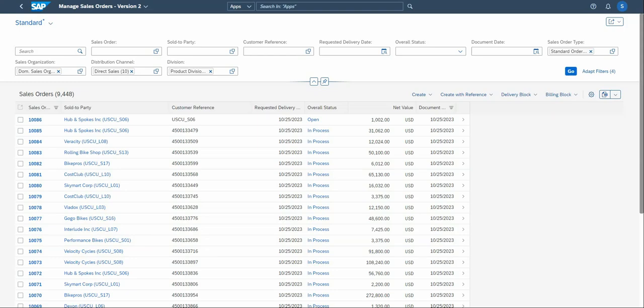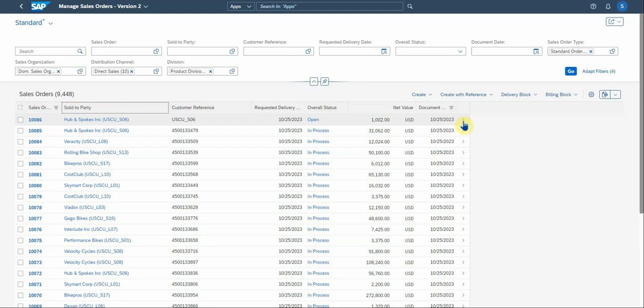All right, let's go through this section here. You'll see there's the sales order number, there's the sold to party details, the customer reference, here's the status of the sales order, and then the net value and the document date.